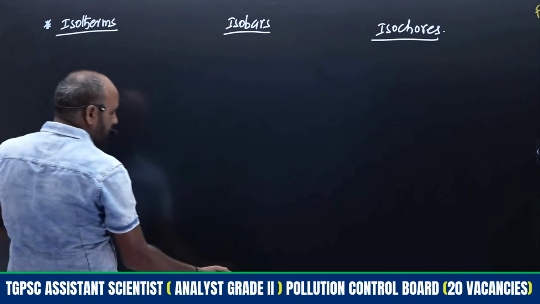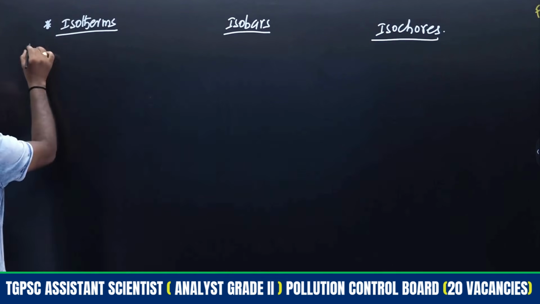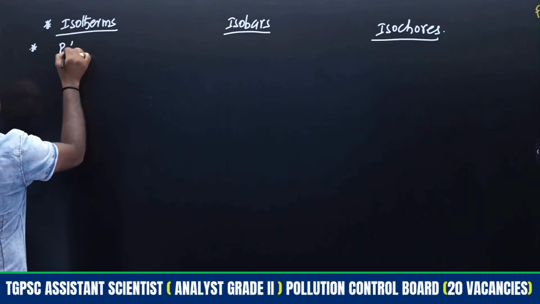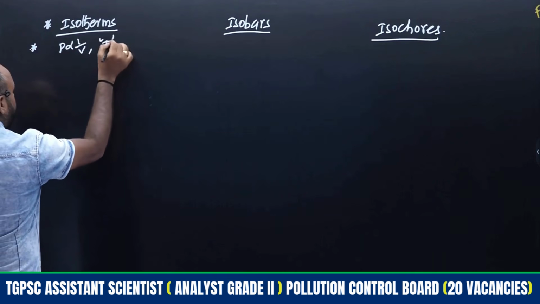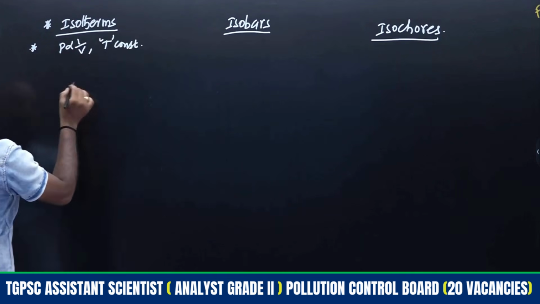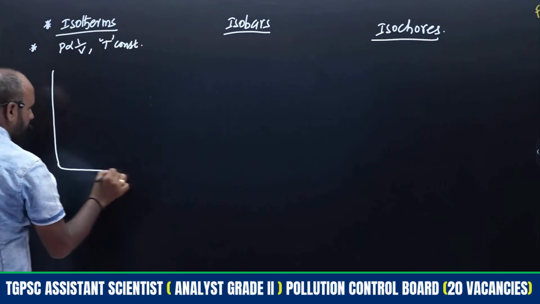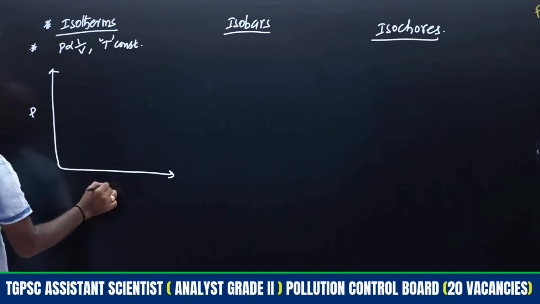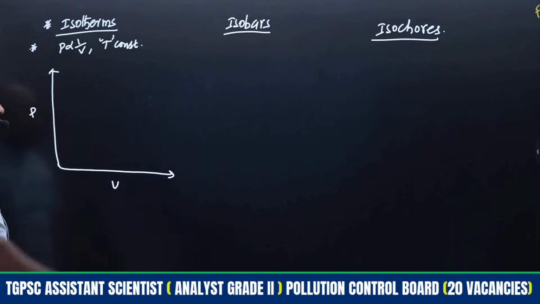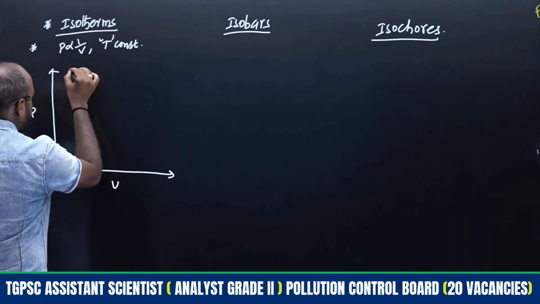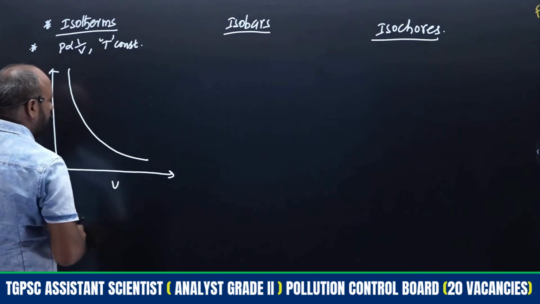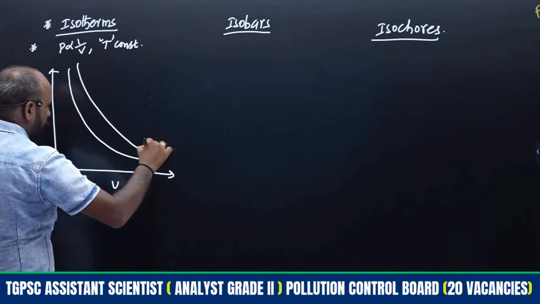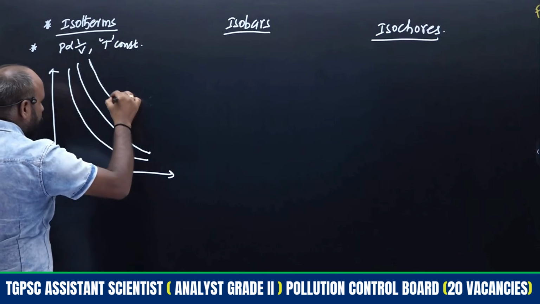For isotherms, what will we get? Isotherms follow Boyle's law. Boyle's law: pressure is inversely proportional to volume at constant temperature. This we already know, right? So we are going to plot the graphs. This is pressure and this is the volume. How many kinds of plots are we getting? This is one curve at one temperature, this is at another temperature, and this is at the next temperature.